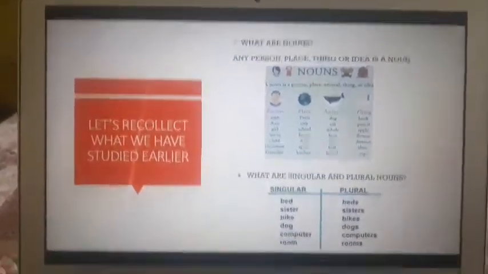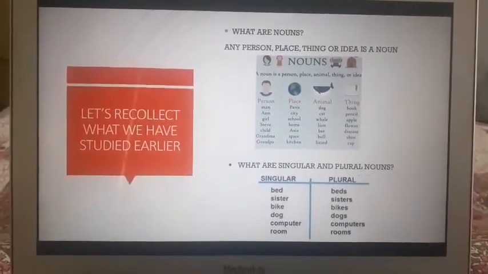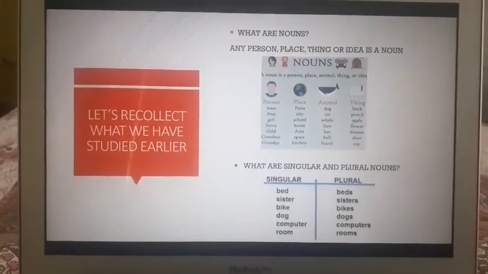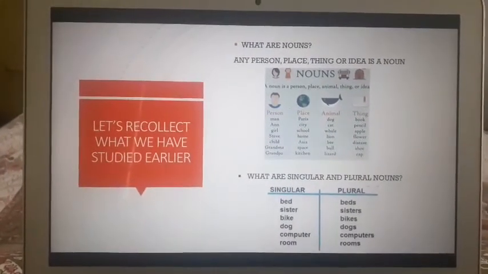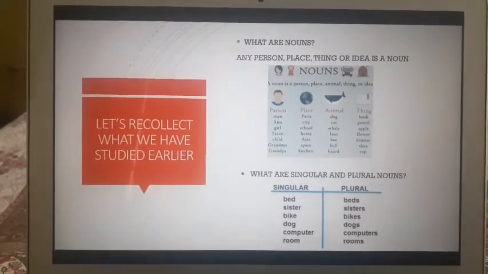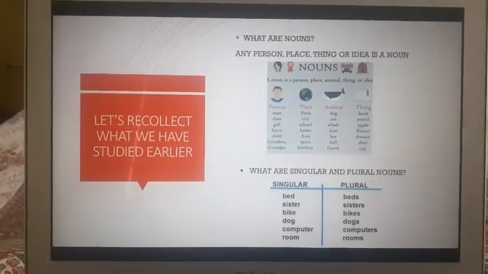So let's recollect what we have studied earlier. What are nouns, students? Any person, place, thing or idea is a noun. So it can be the name of a man, place, animal or thing.